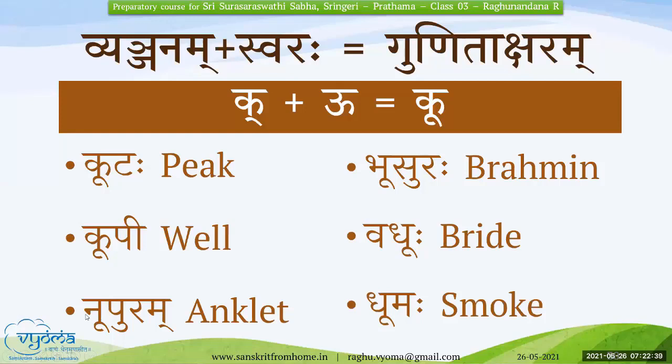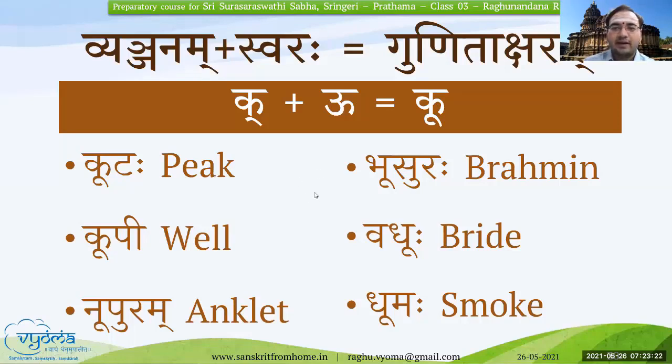Can you tell the Gunitaksharas in Nupuram? N plus U, Nu, P plus U, Pu, R plus Am, Ram. Okay. Nupuram. Very good. Uttamam. Dhanyavadaha.